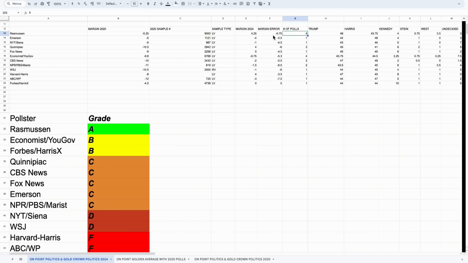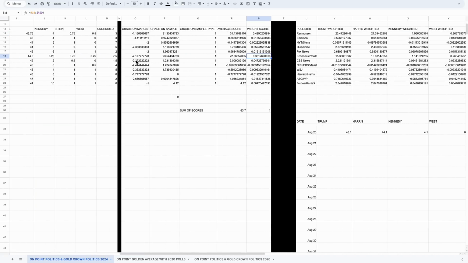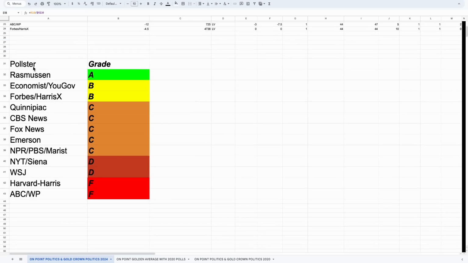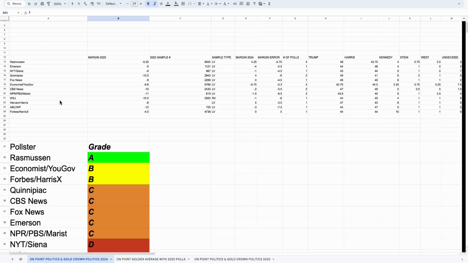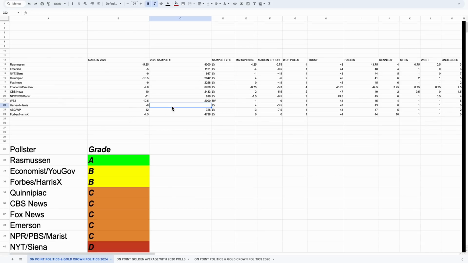Rasmussen has conducted the most polls alongside Economist / YouGov, so they have the second highest rating here. And we see a lot of pollsters, Quinnipiac, CBS News, Fox News, Emerson, with average ratings. New York Times / Siena, D rating; Wall Street Journal, Harvard Harris, F; ABC Washington Post, F. Mainly because Harvard Harris does not have a sample size from 2020, and their margin was abysmal.